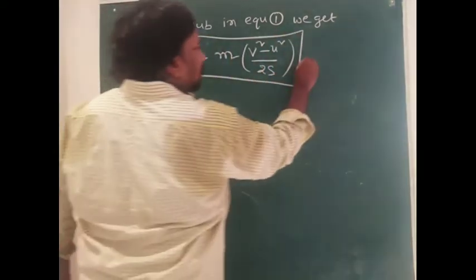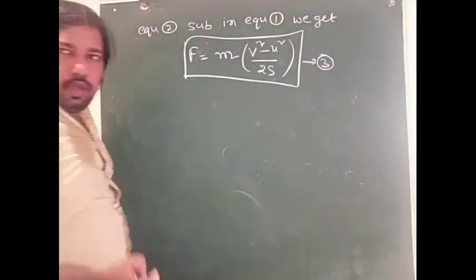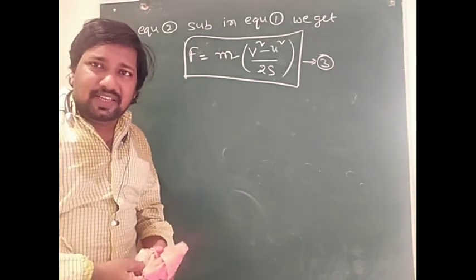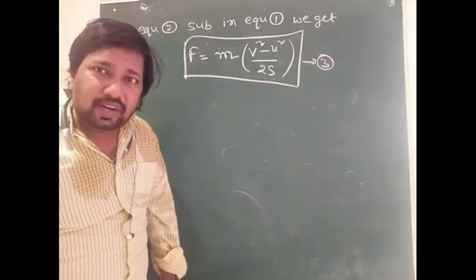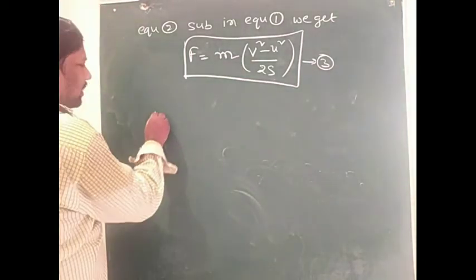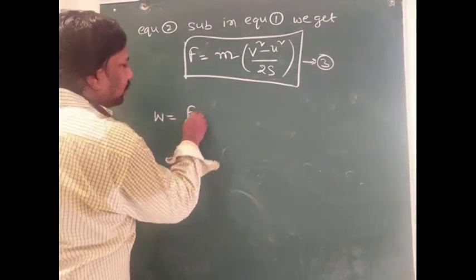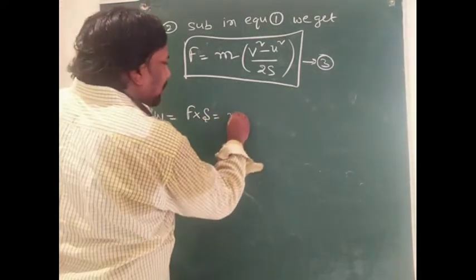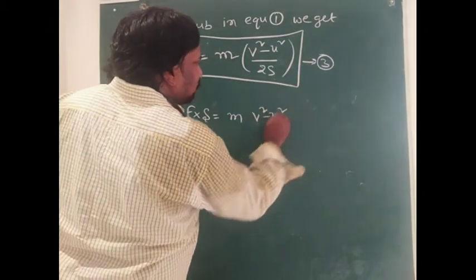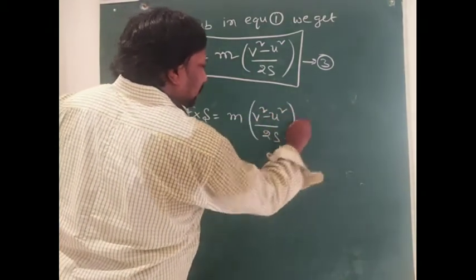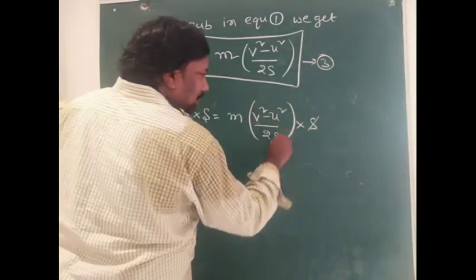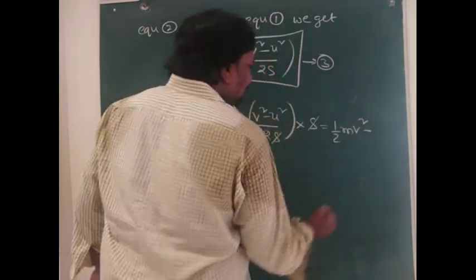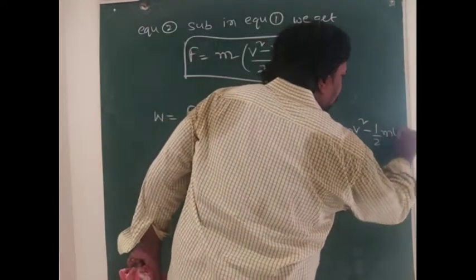This is equation number 3. Now when a body travels some distance with acceleration a, the work done by the force is W equal to F into s. Therefore W equals m into v square minus u square by 2s, into s. Here s cancels. It means half m v square minus half m u square.